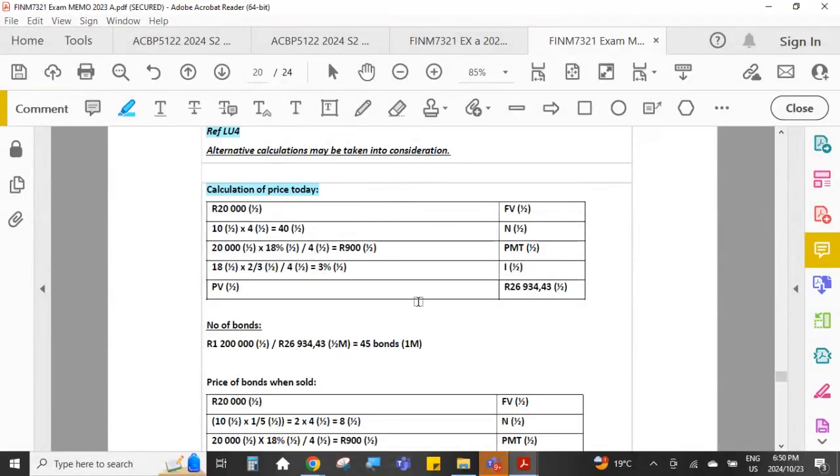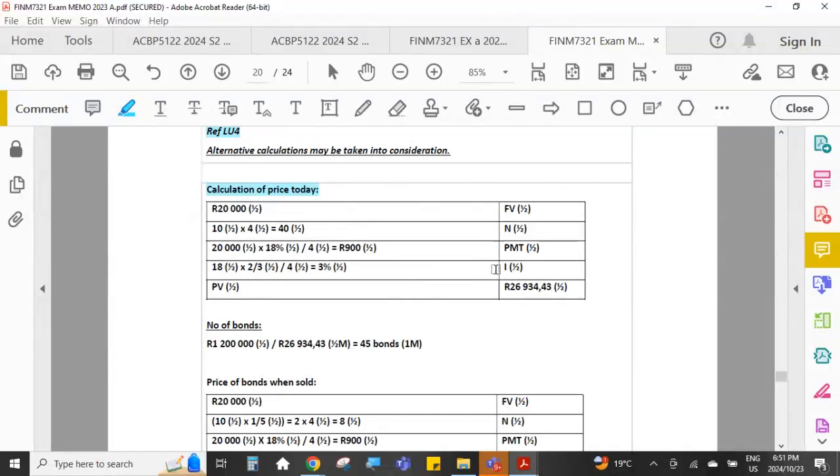So the B0, bond valuation today. Par value of the bond is the future value. The bond has 10 years to maturity, and the coupon pays 4 times a year, so 10 times 4 for N. The PMT, the coupon percentage, is 18%. So the par value of the bond multiplied by the coupon rate of 18%. We divide that by 4 because each one of the 4 payments during the year will only be for 1/4 of the PMT.